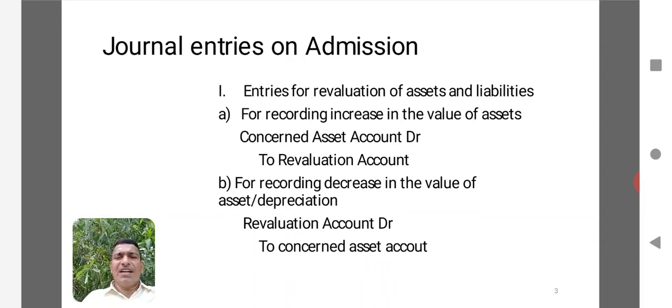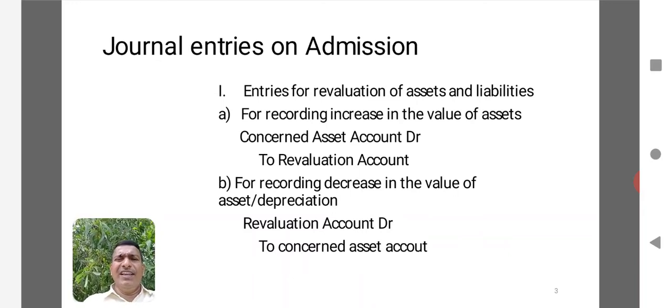Here to understand, the concerned asset is debited because debit what comes in and credit what goes out. So here we are going to increase the value of asset. So that particular concerned asset will be debited and the revaluation account will be credited. Then when there is a decrease in the value of asset or any depreciation, the transaction will be recorded like this: the concerned asset account is credited, and the revaluation account is debited.